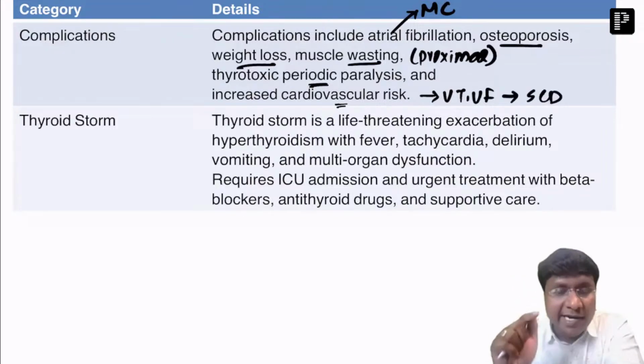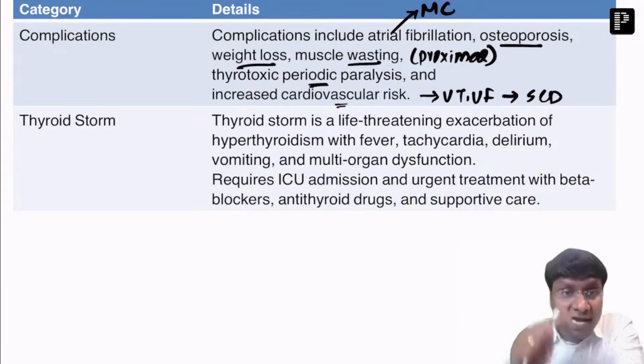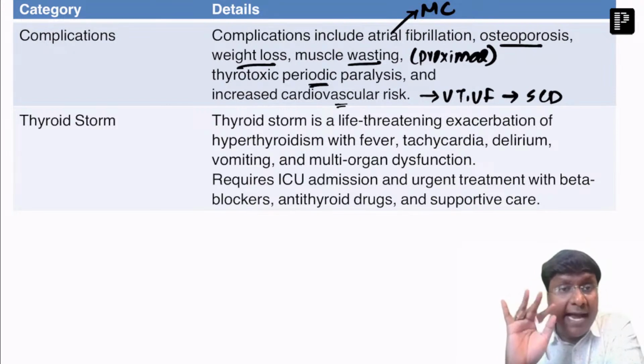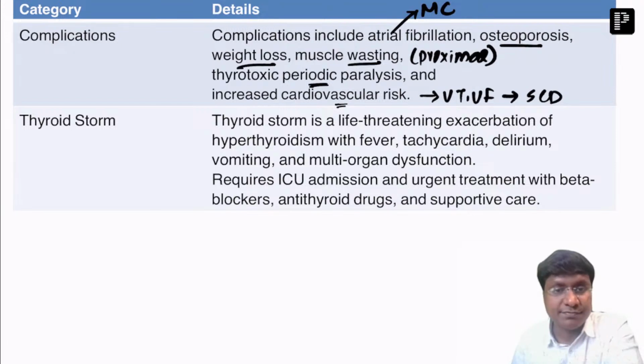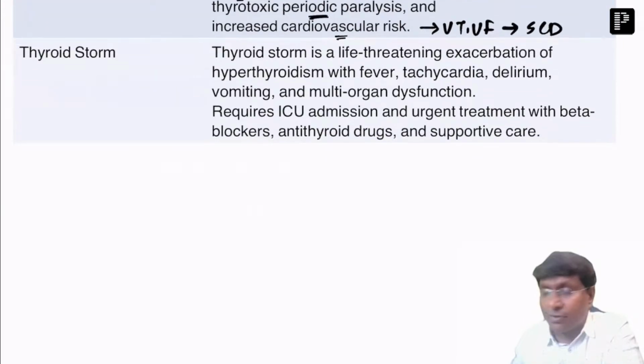Right. So cardiac abnormality in hyper will be arrhythmias. Cardiac abnormality in hypo will be pericardial effusion, diastolic hypertension, first degree AV block. Right? And these patients can have coronary artery disease also in hypothyroidism. Right? Now, coming to thyroid storm.